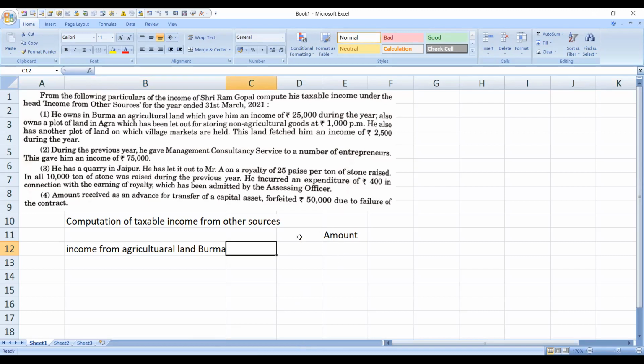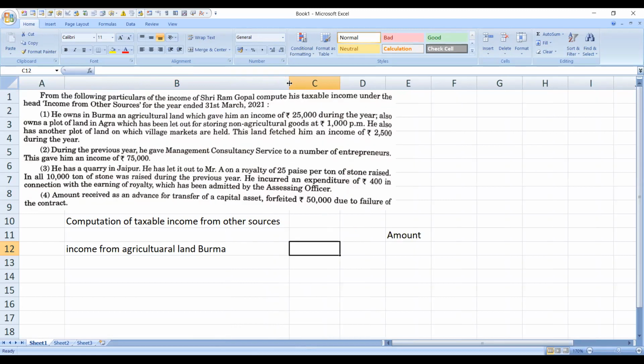That particular thing is considered because it is income from agricultural land which is situated outside India. So directly I'm writing the amount which is mentioned in the question, rupees 25,000.